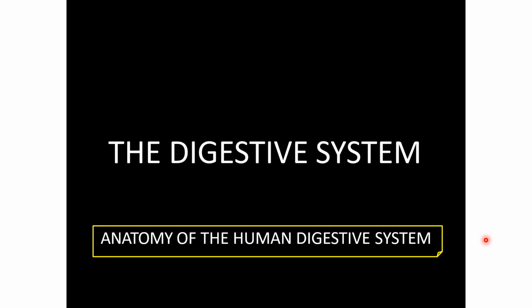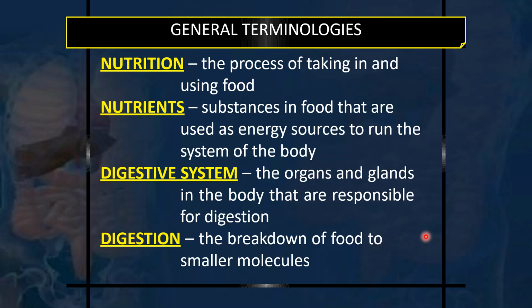So we are concerned with the anatomy of the human digestive system. There are general terms which you will come across while studying the gastrointestinal system. The digestive system is also called gastrointestinal. Gastra means stomach, intestinal means intestine, small and large intestines. So the small and large intestines along with the gastra, that is stomach, are the main contributing organs which form the digestive tract. But the whole of the digestive tract is an extension of that gastrointestinal tract. So that I will teach you in the coming slides.